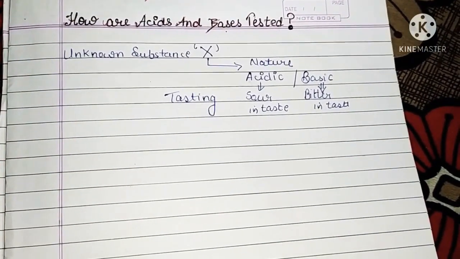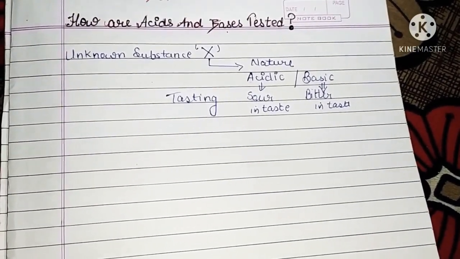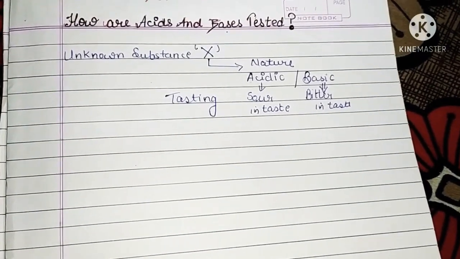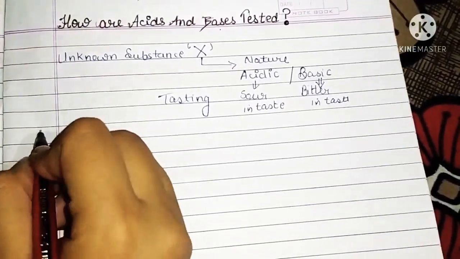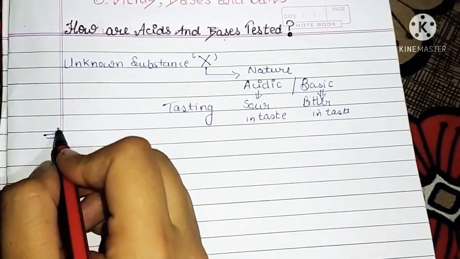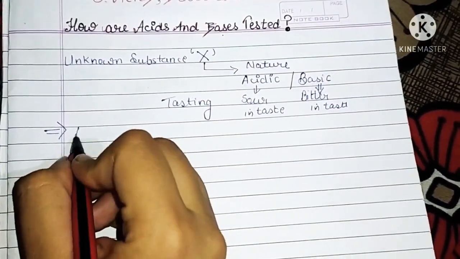So if we simply taste the unknown substance, and it happens to be a strong acid or a strong base, then we are in danger.